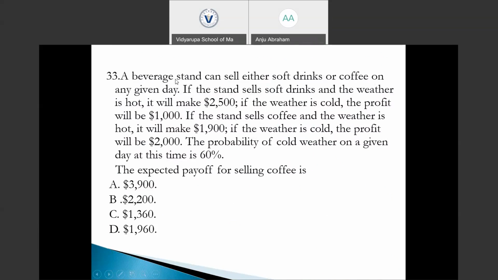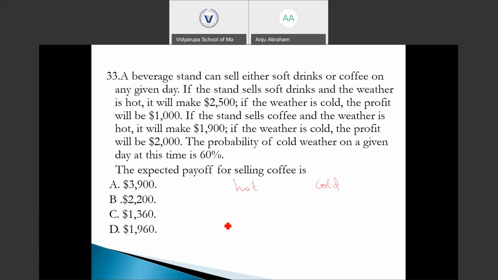This is the last question from today's session, from the conditional profit section. A beverage stand can sell either soft drinks or coffee on any given day. So there are two conditions: if the weather is hot and if the weather is cold.